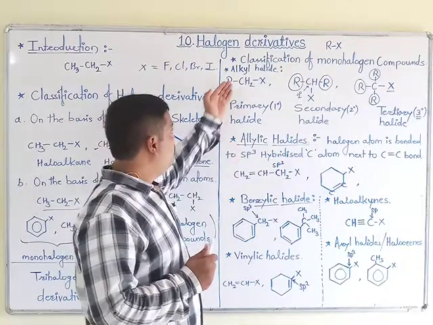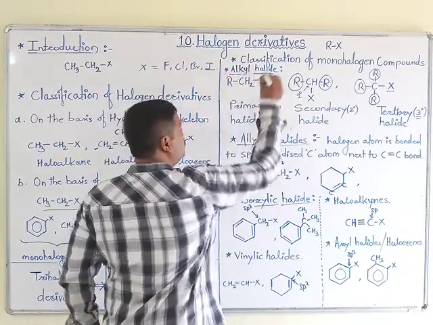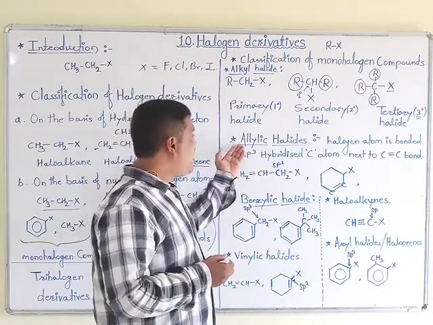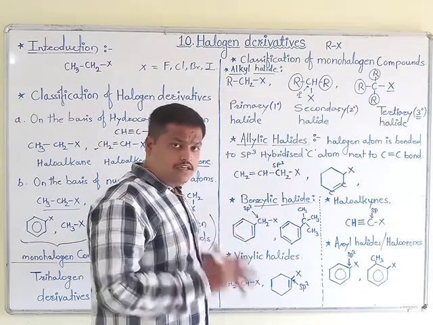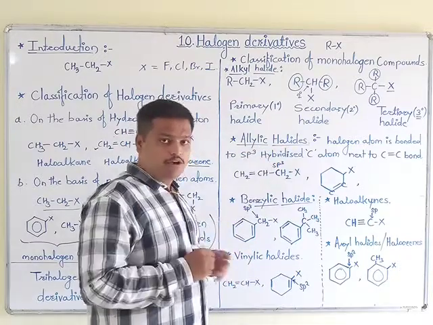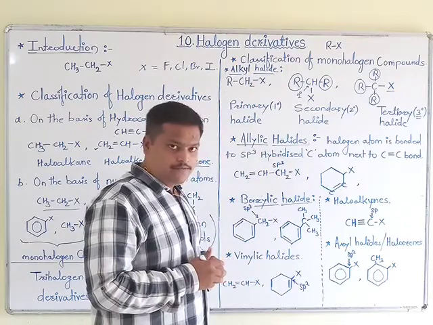Okay, so after completion of alkyl halide, we are going to see the next point of our topic, that is allyl halides. Yes, the definition of allyl halide is most important to distinguish allyl halides from vinyl halides.